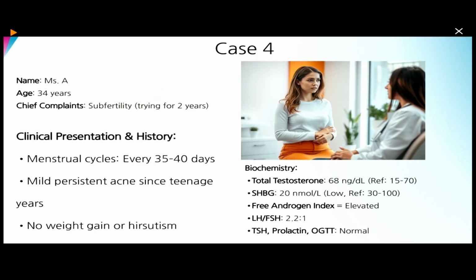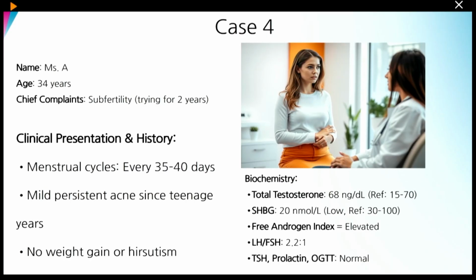So next, this is a case of a 34-year-old female. The patient has been trying for pregnancy for 2 years, presented with subfertility. Patient is not able to conceive. Menstrual cycle is every 35 to 40 days. Mild persistent acne is there since her teenage years. No weight gain or hirsutism.